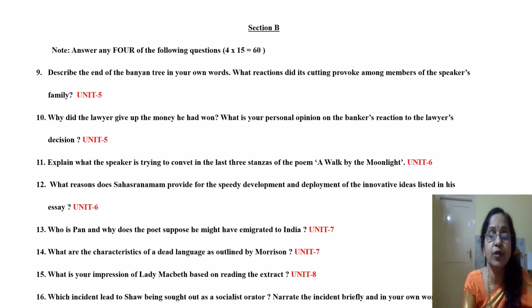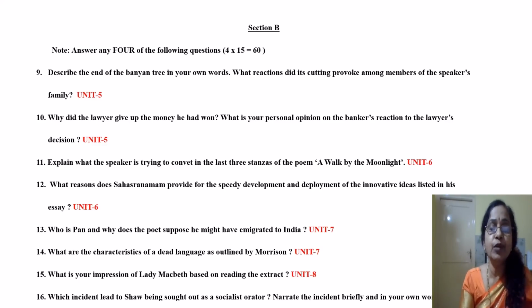So in the 12th question, what reasons does Sahasranamam provide for the speedy development and deployment of the innovative ideas listed in his essay? In his essay, how the coronavirus has paved the way for beautiful innovations. There are 10 to 12 innovations discussed in the essay. So you can just remember them and write about all those innovations and the evolution of the technology after the episode of the coronavirus, COVID-19.